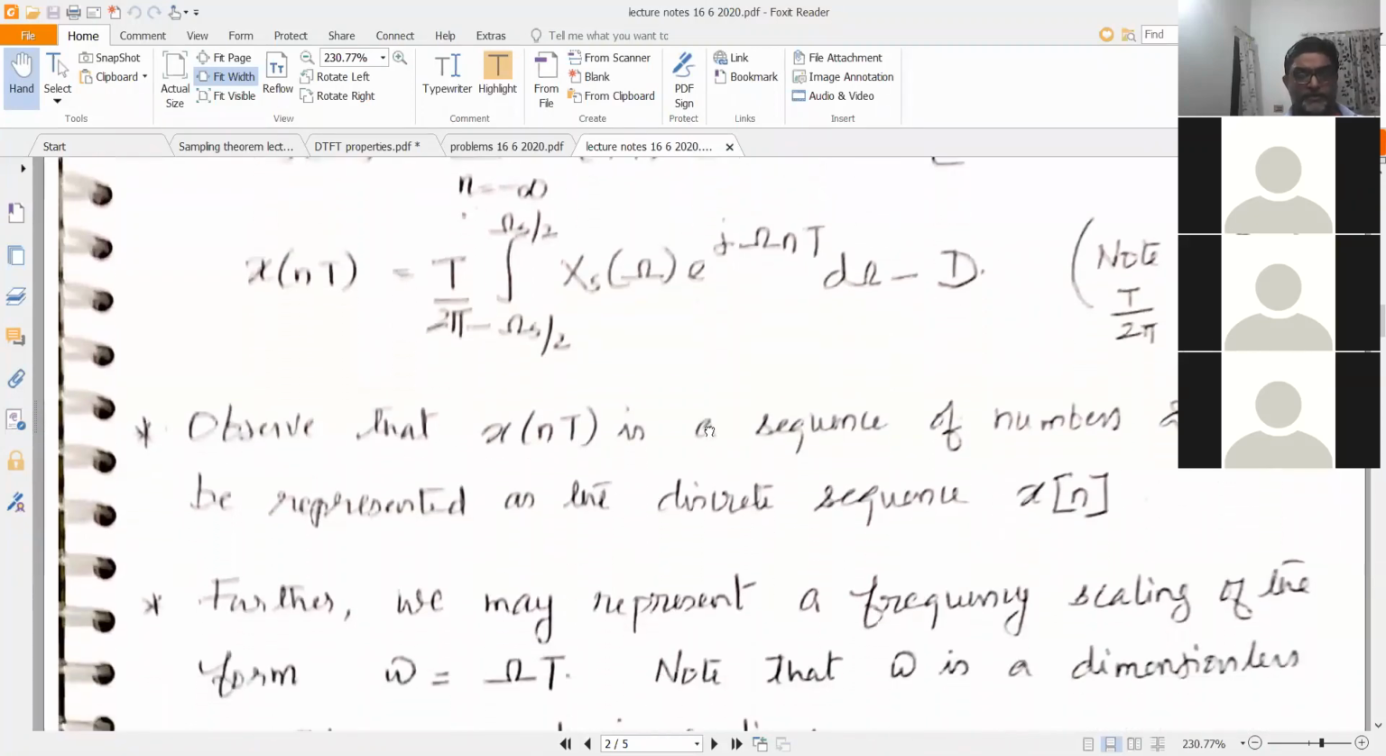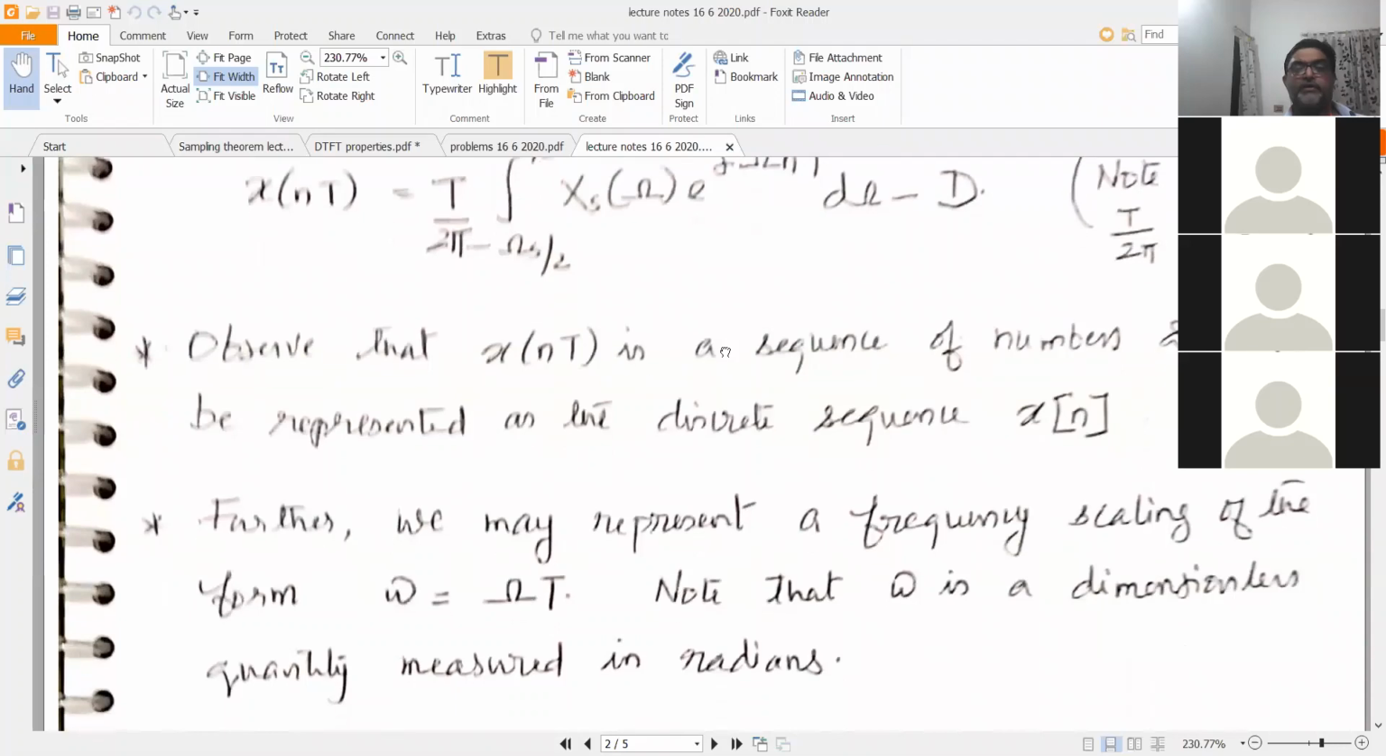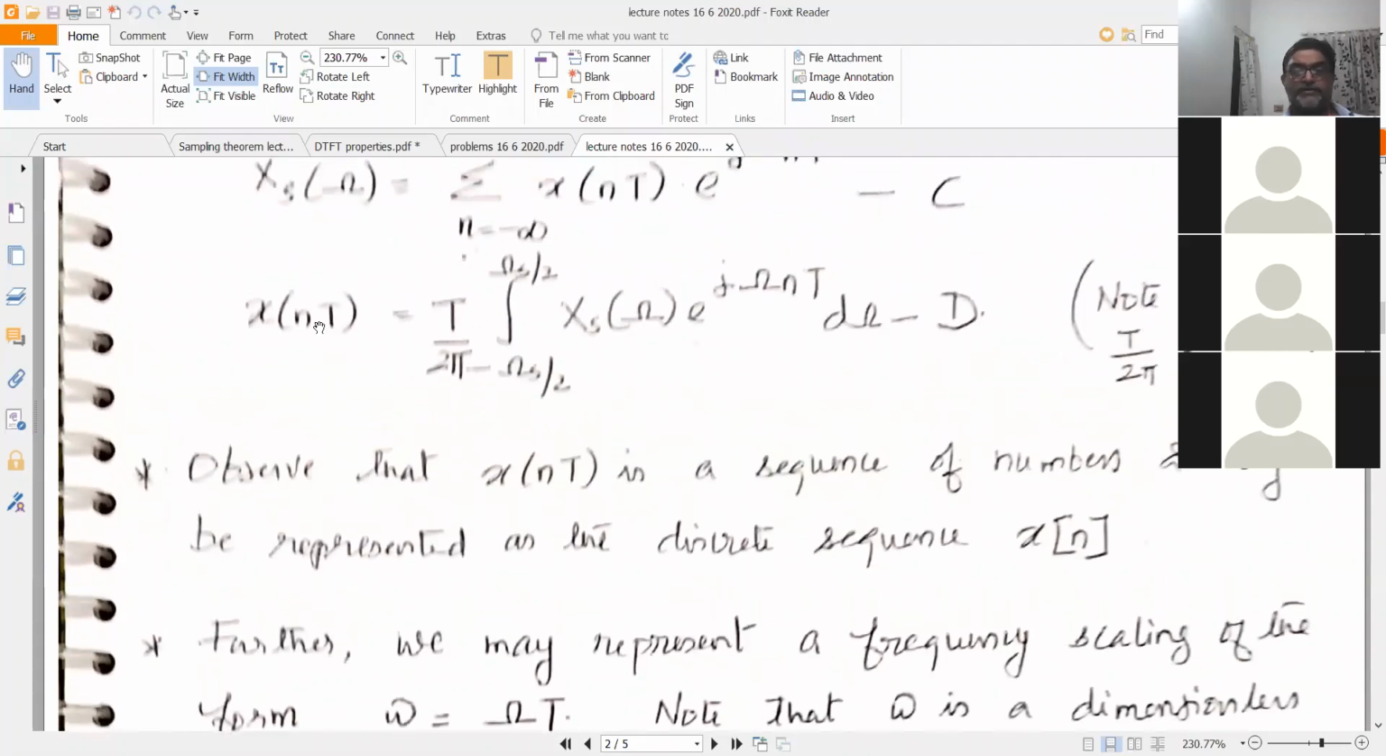Now we will make some observations on these two equations. The first observation is that x of nT is a sequence of numbers existing at, let's say, n equal to 0, plus or minus 1, plus or minus 2, plus or minus 3, etc. So x of nT at n equal to 0 is the value of x of t at t equal to 0. So that is x of 0.